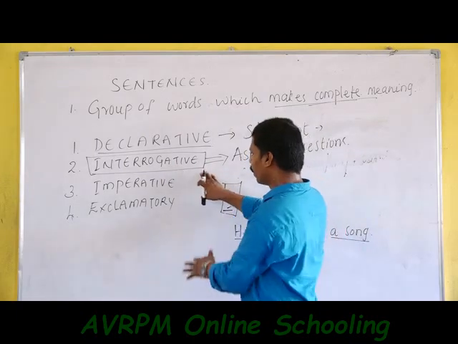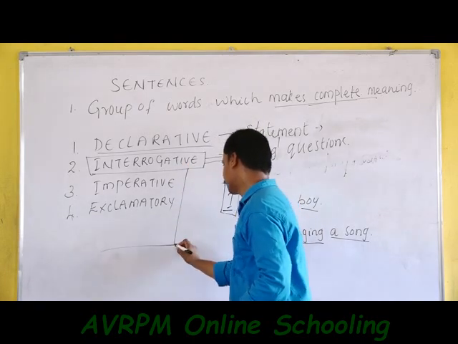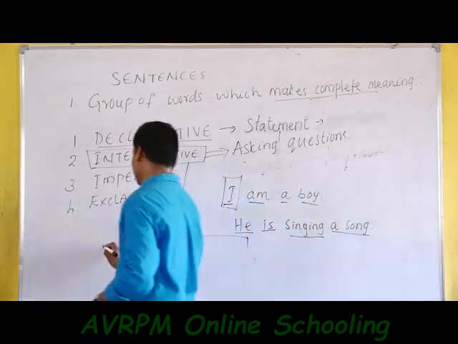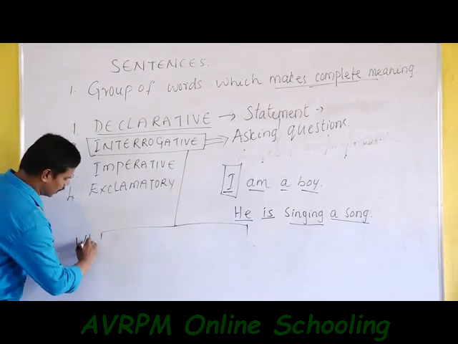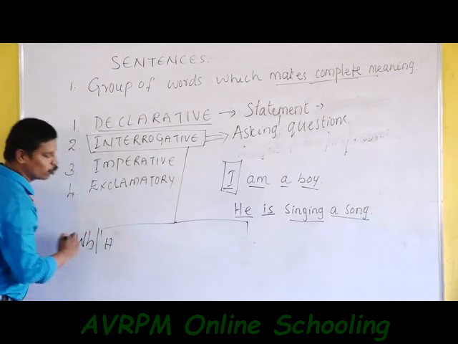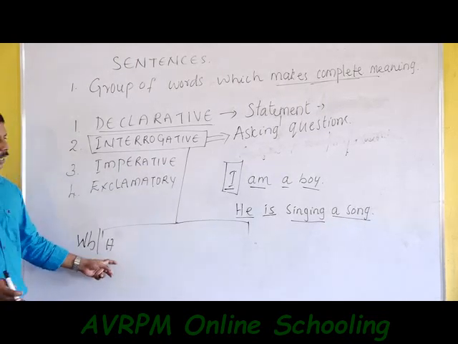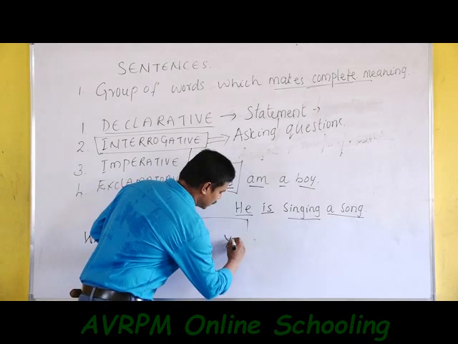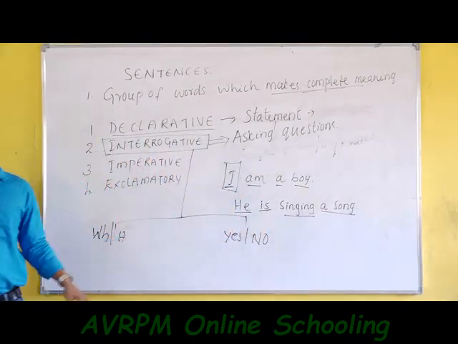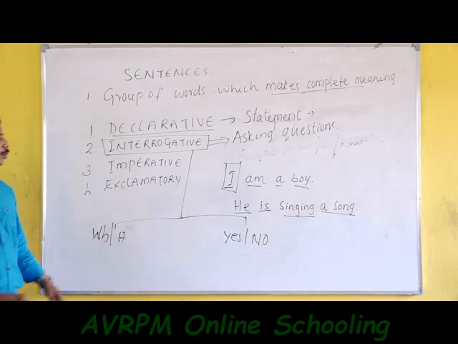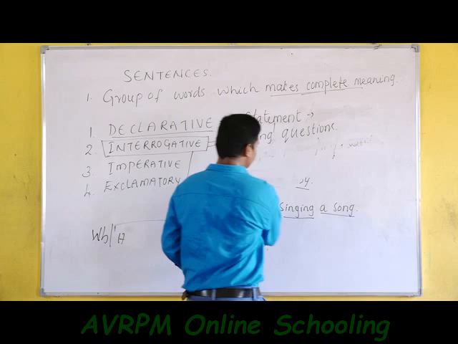Interrogative sentences are divided into two types. The first part is where we ask a question beginning with a WH or H word. The question begins with WH or H. Second, we can identify yes or no questions. These are the two types of interrogative sentence. Let me explain to you.